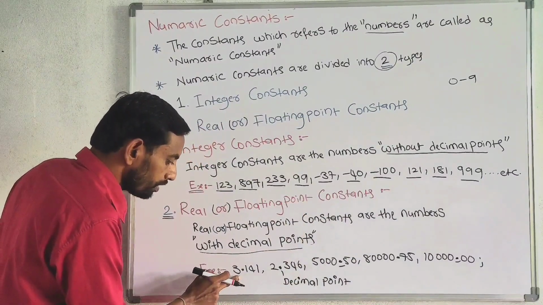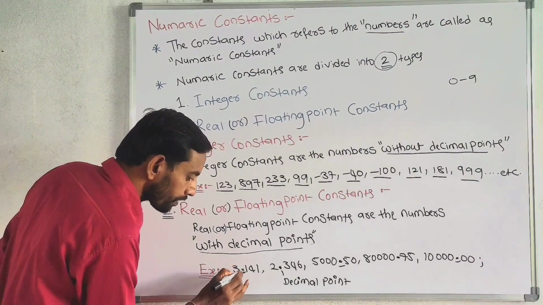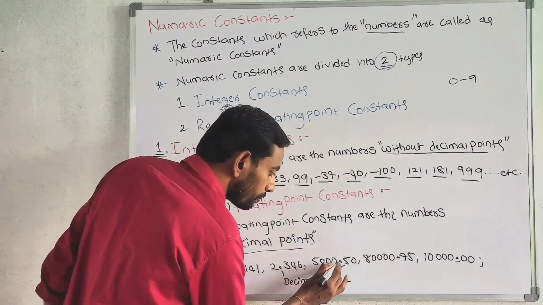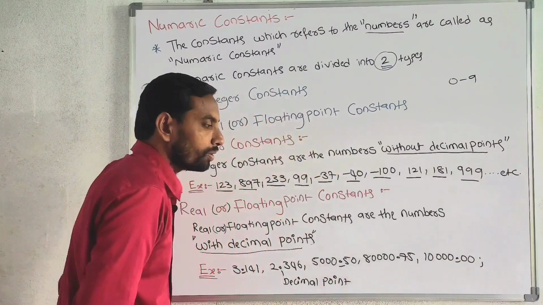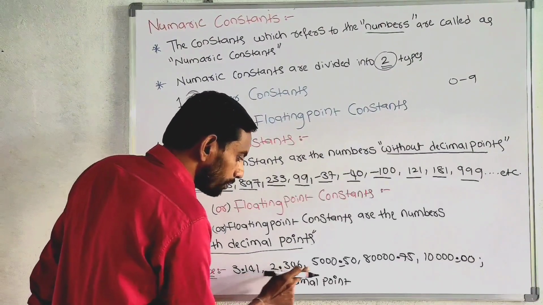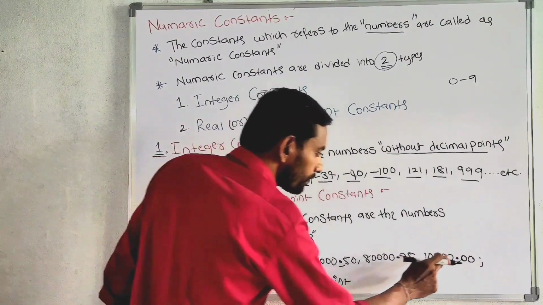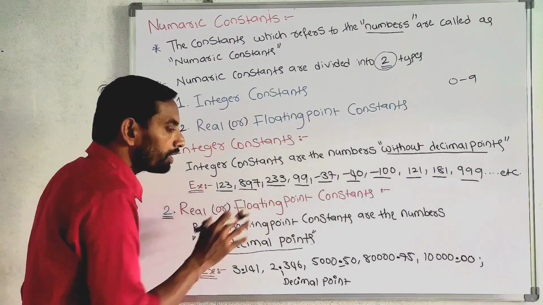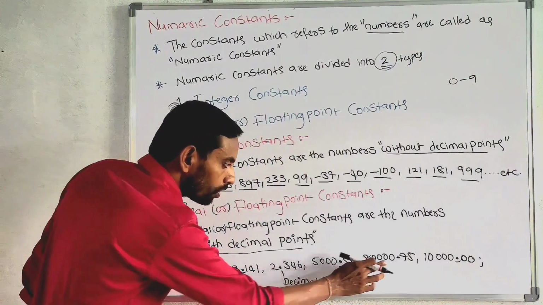For example, 3.141. This point is a decimal point. 2.346, this point is a decimal point. 5000.50, 8000.75, 10,000.00. 141 we wrote after the decimal point, 346 we wrote after the decimal point, 50 we wrote after the decimal point, 75 we wrote after the decimal point, 00 we wrote after the decimal point. Real or floating point constants always allow the numbers with decimal points only.